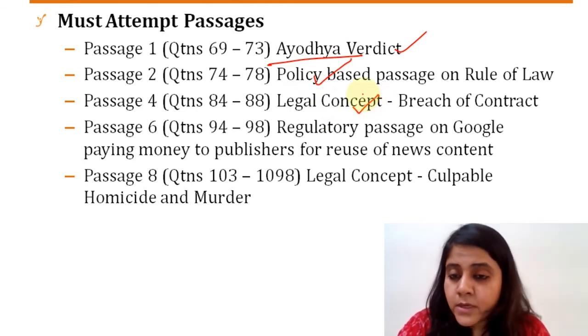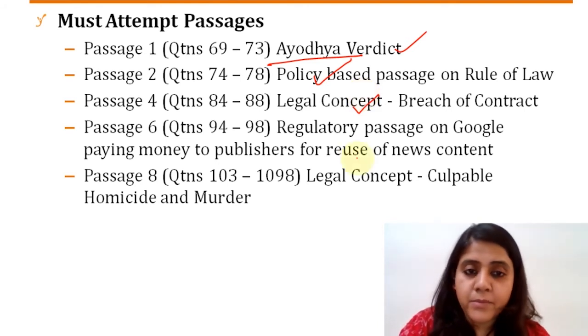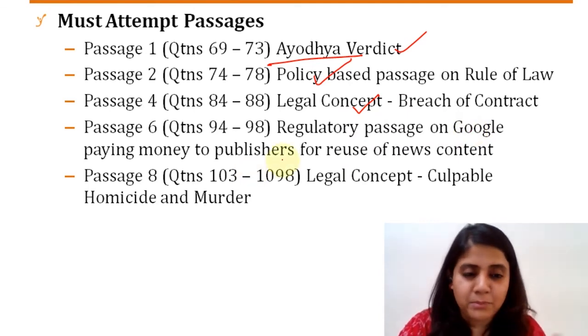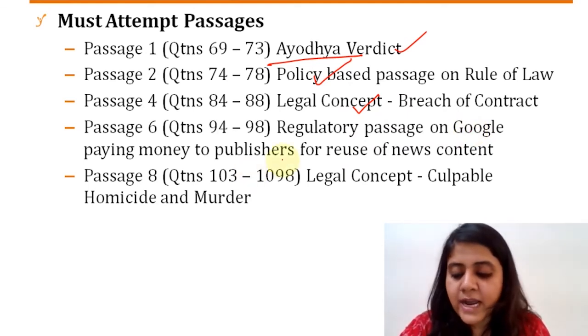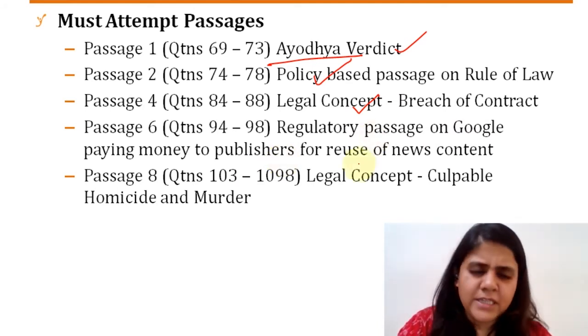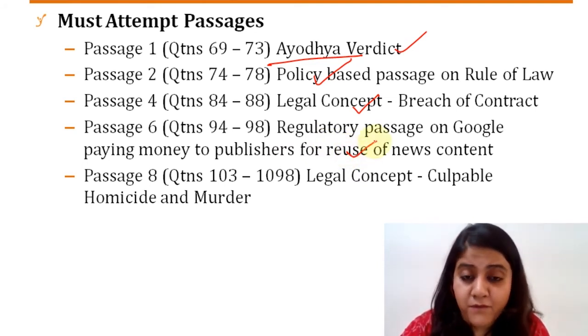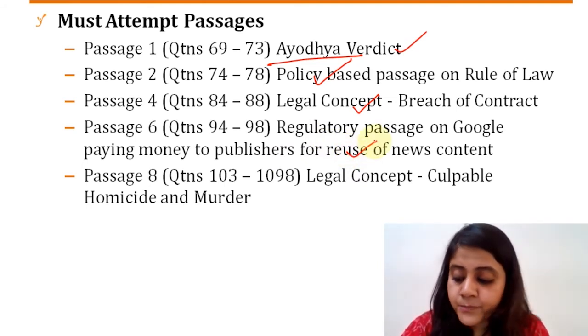This is definitely. The sixth passage, if you remember, again, it was a regulatory passage on Google paying money to its publishers and all of that about it. Again, it was fairly straightforward questions we had, right? It definitely required a reading and understanding of the passage. I'm not denying that, but still, despite that, it was fairly reasonable kind of questions which you could have definitely attempted without a doubt.